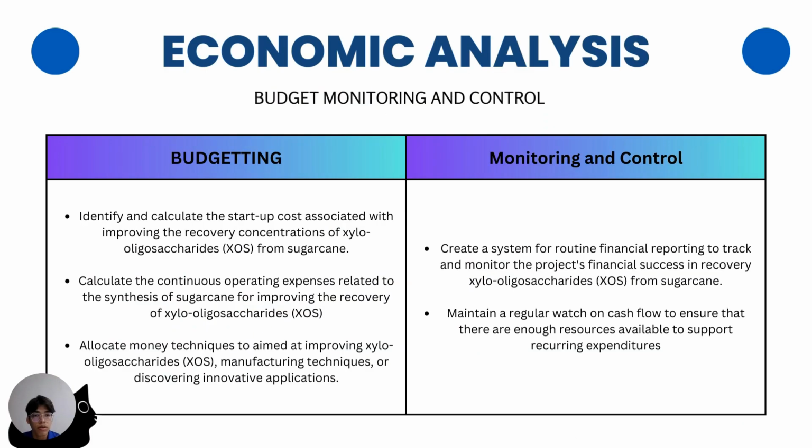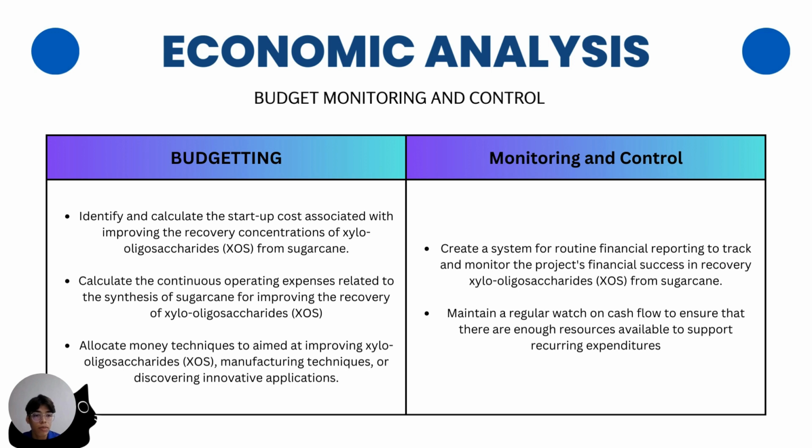For budget monitoring and control, for the budgeting, identify and calculate the startup costs associated with improving the recovery concentration of xylo-oligosaccharide from sugarcane. Next, calculate the continuous operating expenses related to the species of sugarcane for improving the recovery of xylo-oligosaccharide.